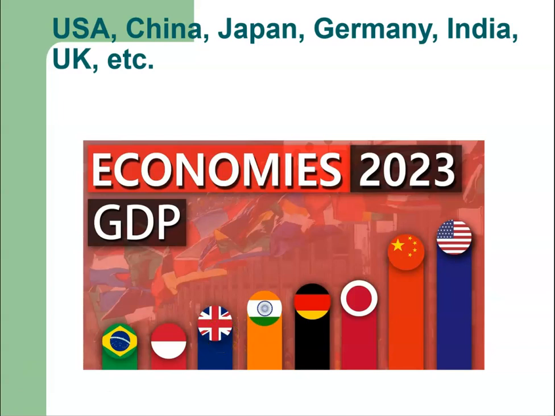So, ladies and gentlemen, by studying these stylized facts, we can see that on the one hand, in terms of population, Pakistan ranks 5th in the world, but in terms of GDP and GDP growth rate, Pakistan is one of those countries where the GDP and the GDP growth rate is one of the lowest.